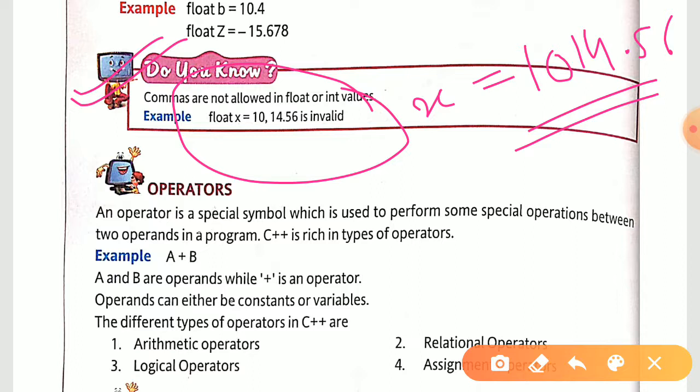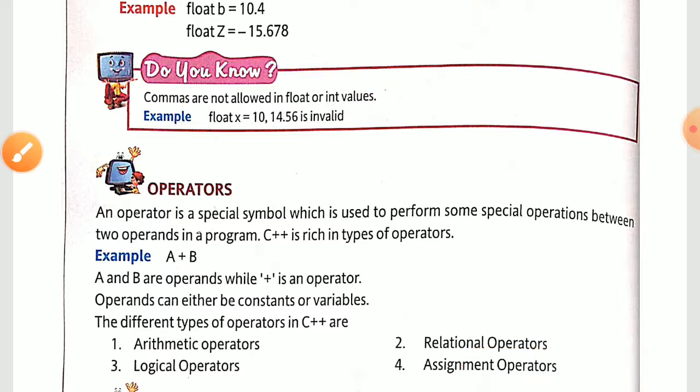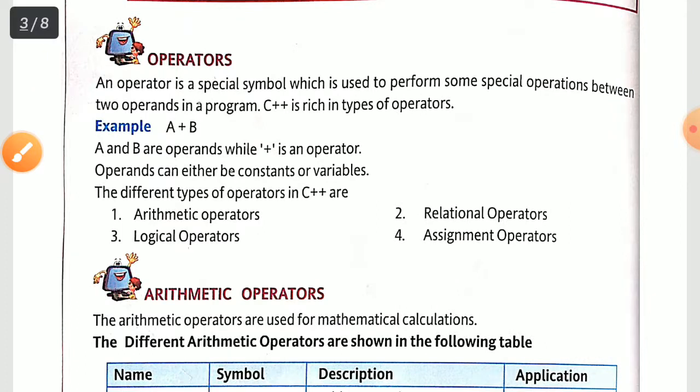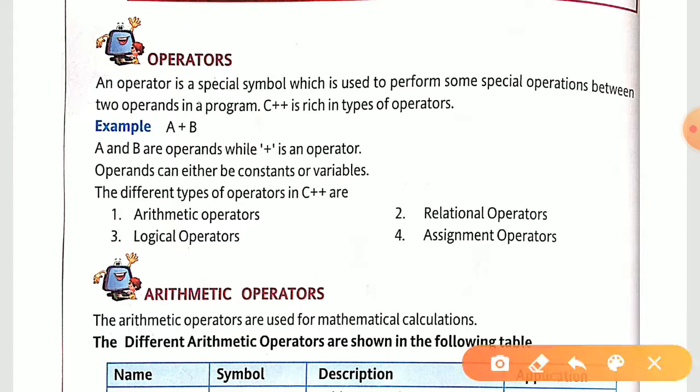So three topics we have studied. Firstly, we have studied variables. Then we have studied constants. Thirdly, we have studied data types. And now we are going to move on to operators. That is the fourth topic. Operators you have already studied, that is a special symbol which is used to perform some special operation between two operands.